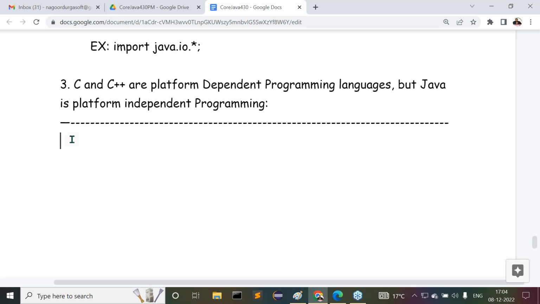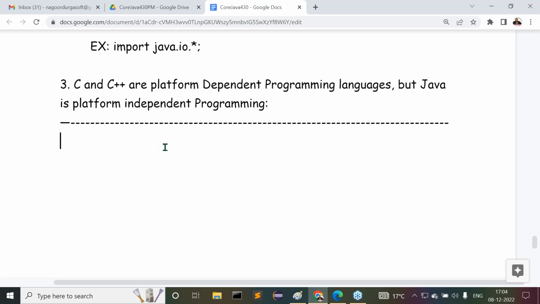Now try to understand this point clearly. Before C, C++ and Java, before platform dependent or platform independent, first of all tell me when a programming language is a platform dependent programming language, and when a programming language is a platform independent programming language.